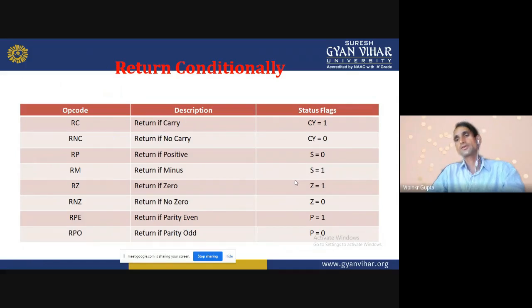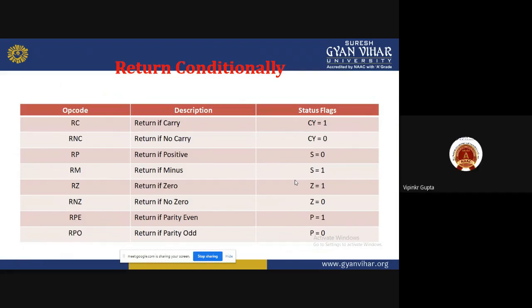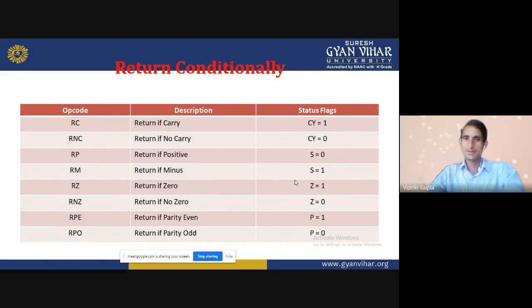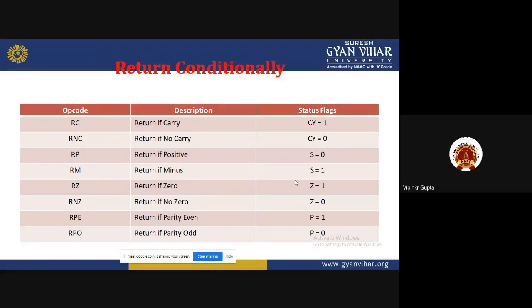RP, return if positive. RM, return if minus. So the sign flag will be affected in these two instructions. RZ, return if zero. RNZ, return if not zero. RPE, return if parity even, and RPO is return if parity odd.